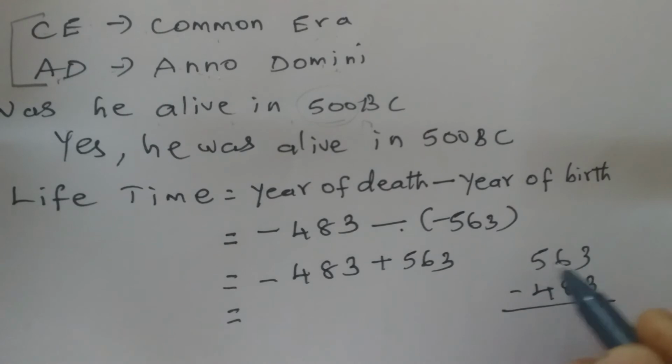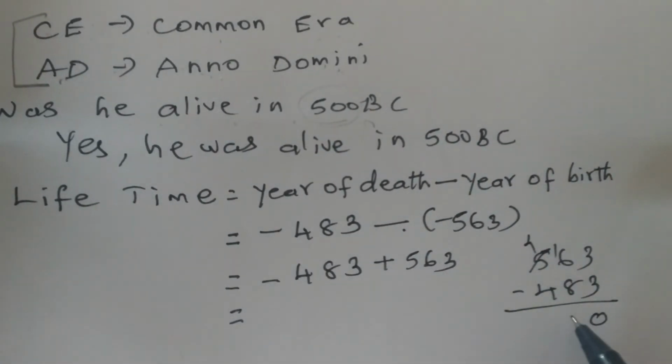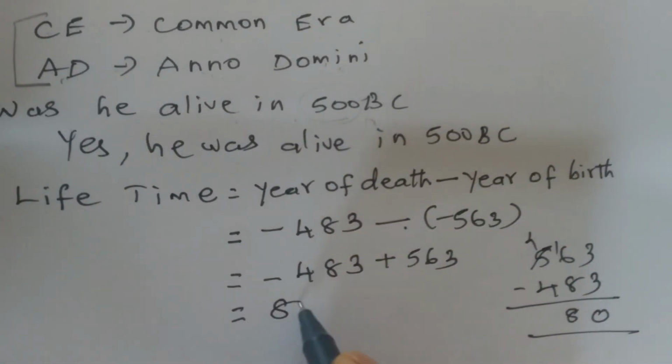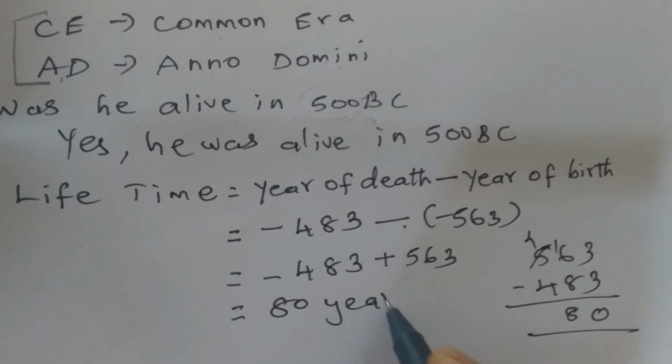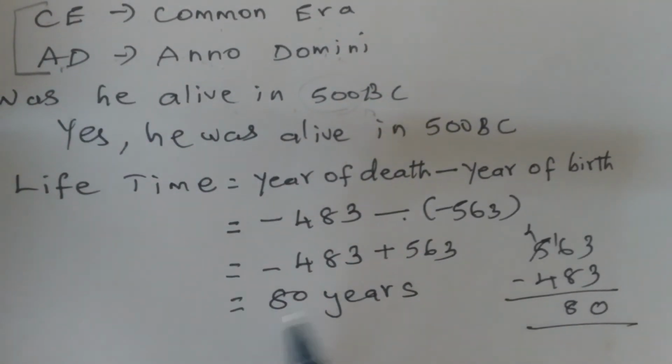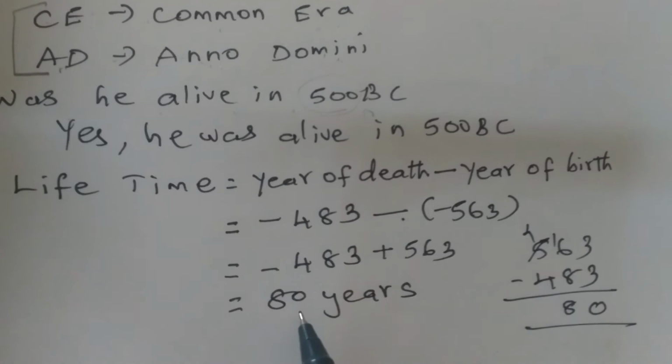3 minus 3 is 0. From 6 we cannot subtract 8, so borrow. 16 minus 8 is 8. 80 years. So how many years did he live? What was his lifetime? He lived for 80 years, and when he died, his age was 80 years.